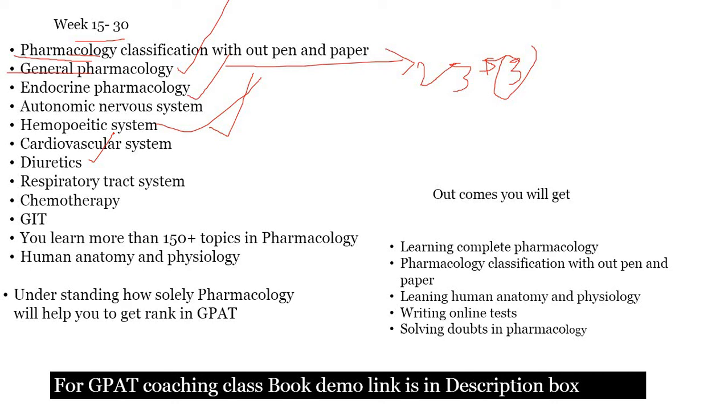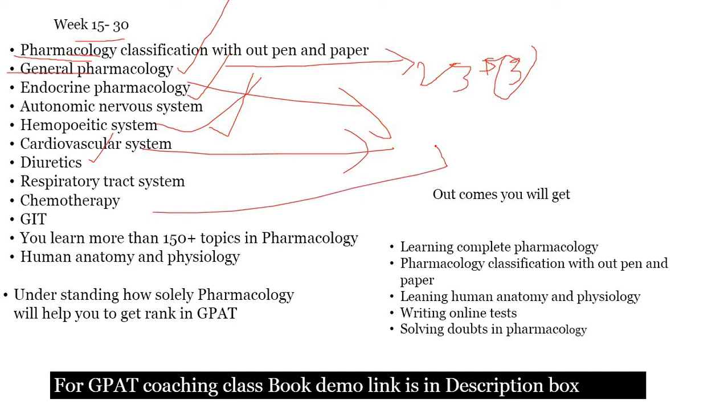And chemotherapy. Chemotherapy is very, very much the heart of pharmacology. The heart of pharmacology is these 3 topics: endocrine pharmacology, the cardiovascular system and chemotherapy. If you have done these, you have done a lot of the pharmacology syllabus. In chemotherapy: penicillin, cephalosporin, tetracyclines, macrolides, other antibiotics, and sulfonamides. Then we have anti-cancer, anti-ulcer, anti-helminthic, anti-malarial, anti-amoebiasis, anti-leishmaniasis. We have a lot more drugs in chemotherapy, so you need to focus on it very clearly. More than 4 to 5 questions come from the chemotherapy topic.